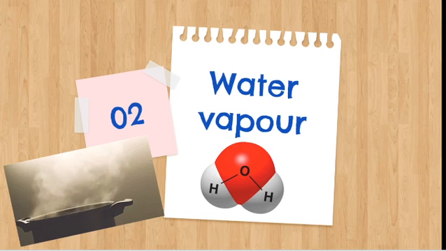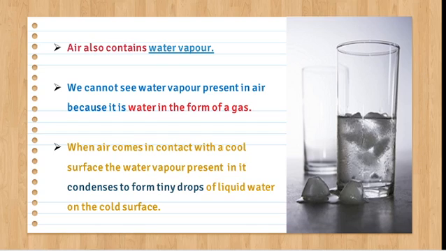So the next one is water vapor. Air also contains water vapor. We cannot see the water vapor, but we know that water vapor is water in the form of gas. So when air comes in contact with the cool surface of the water, the water vapor present in the atmosphere automatically condenses to form tiny drops.